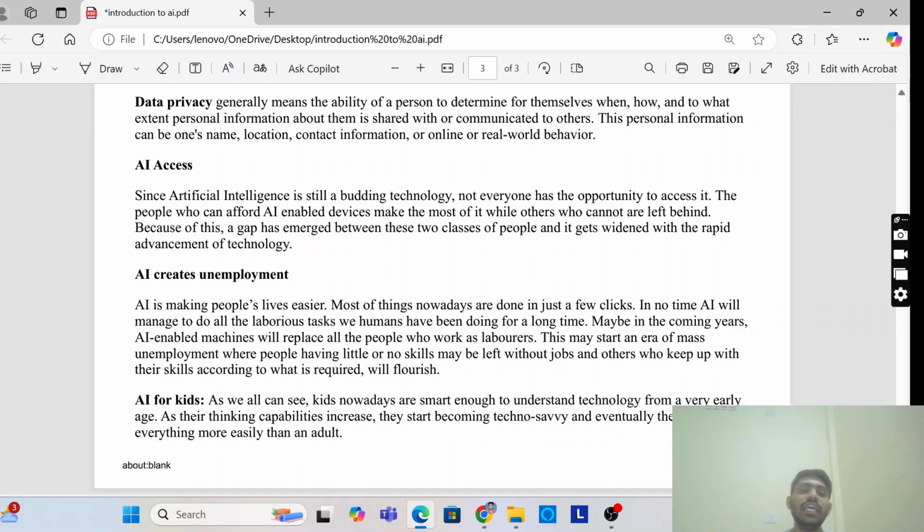Then AI ethics, AI bias, data privacy, AI access, AI creates unemployment, and AI for kids. Okay, this is all about artificial intelligence, and this video is for all who are going to learn AI, and especially for class 10 students appearing for the board examination conducted by the CBSE board, which has artificial intelligence as a skill subject.